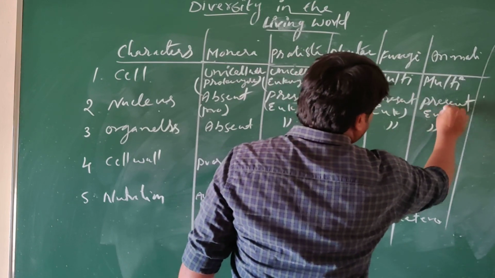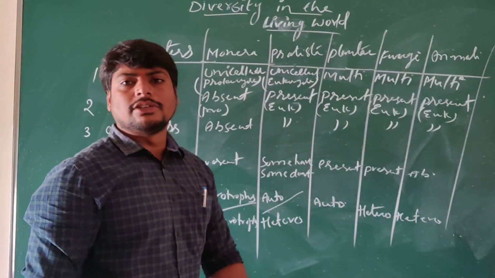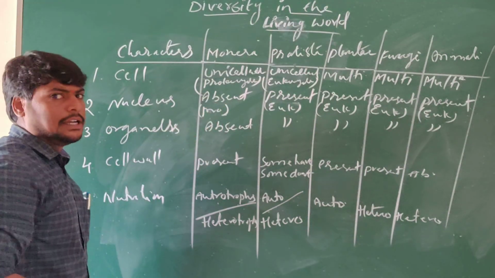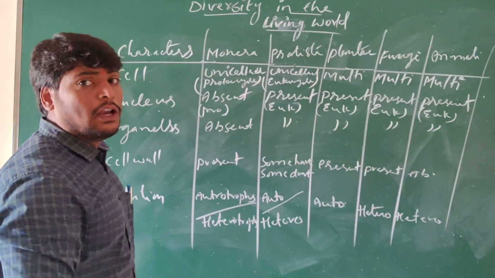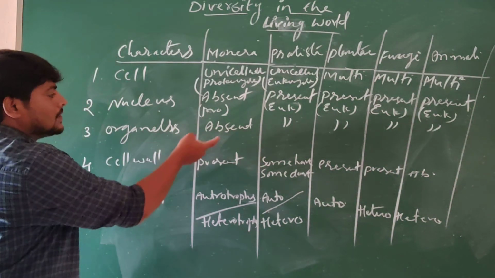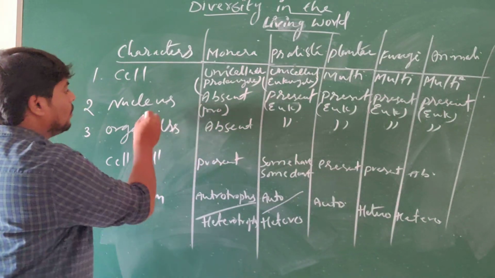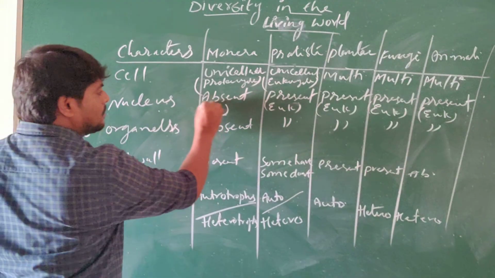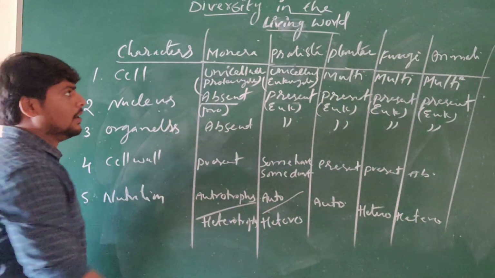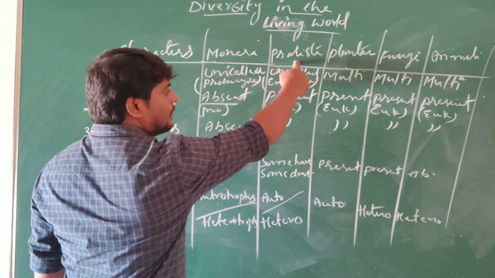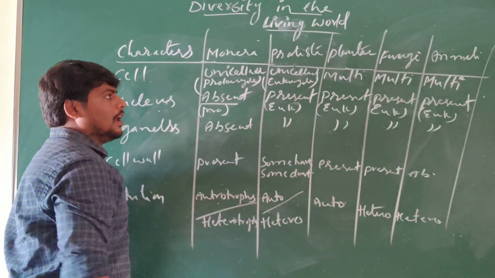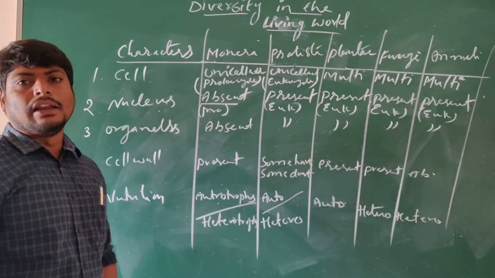These also eukaryotes. Why are they called eukaryotes? Due to the presence of a nucleus. And if the nucleus is present, what will be present? Membrane bound organelles present. If the nucleus is absent, membrane bound organelles also absent. So organelles are absent in Monera. Why? Because they do not have a nucleus. If nucleus is absent, what will be absent? Organelles also absent. So from protists onwards, they consist of a nucleus, so due to the presence of nucleus, they consist of membrane bound organelles also.